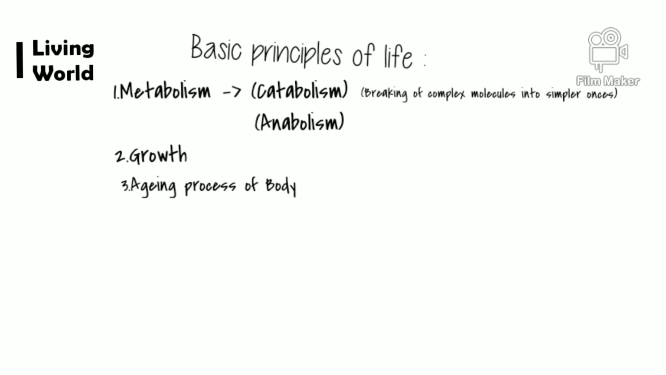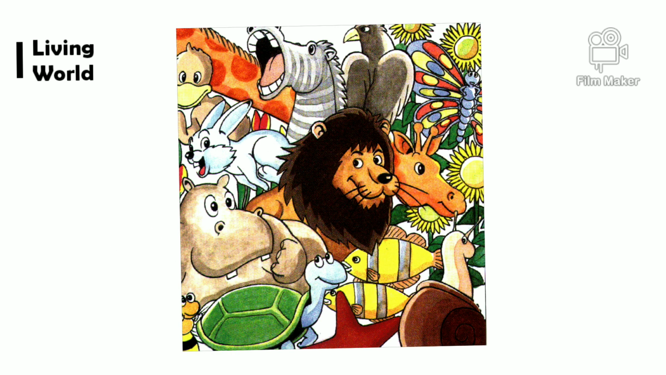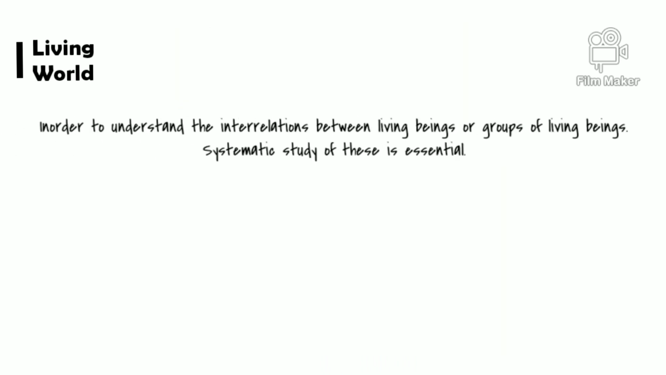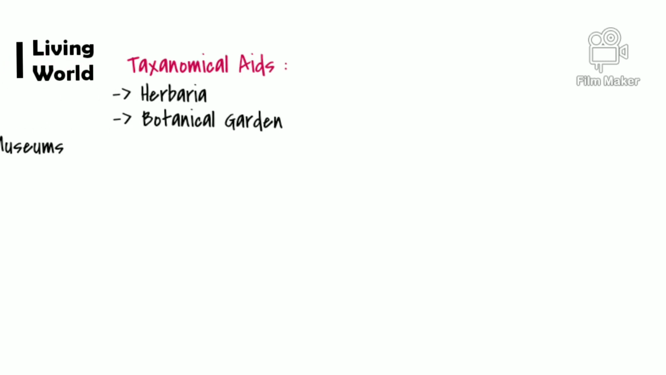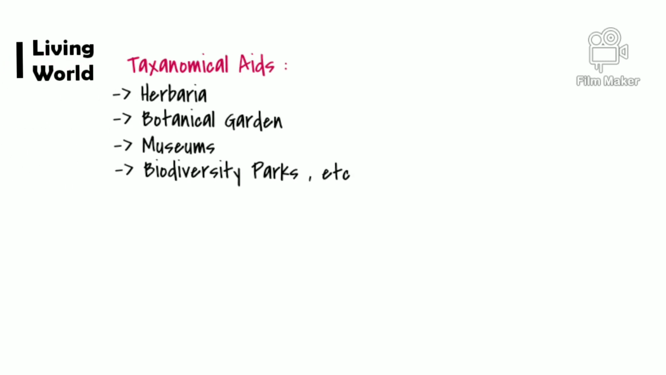Okay, so there is immense diversity in living organisms since time immemorial. A variety of organisms are living together on Earth. In order to understand the interrelation between the living organisms and groups of living organisms, a systematic study of this is essential. To study this diversity, certain aids called taxonomical aids can be used. These include herbaria, botanical gardens, museums, biodiversity parks, etc.